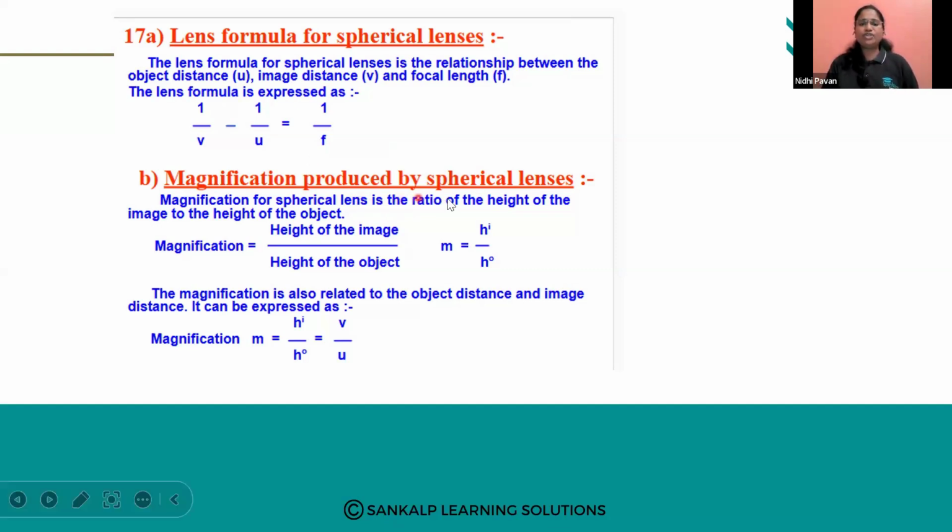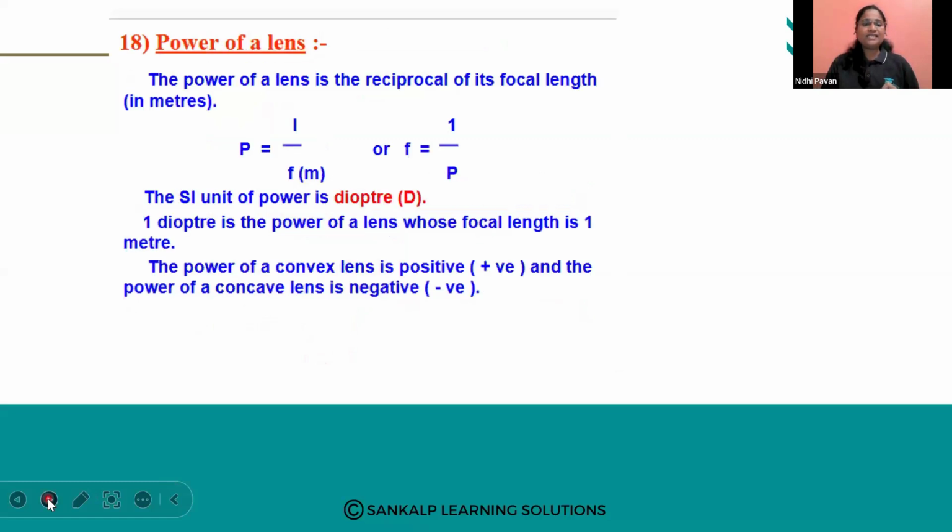Same way, magnification produced by spherical lenses. There also, as we studied magnification produced by spherical mirrors, it is given by height of the image by height of the object. HI means the height of the image, HO means the height of the object. Then the magnification is also related to the object distance and image distance. Here we can write V by U. But the magnification of spherical mirror is minus V by U. V is image distance, U is object distance. So this is about the lens formula.